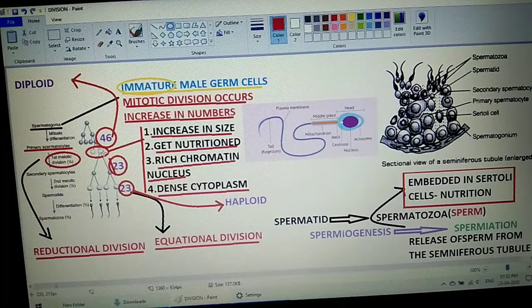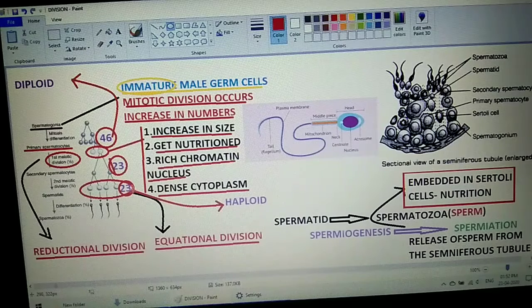Have a look. From one primary spermatocyte we have 4 spermatids. Now students, as it is an equational division, there is no reduction in the chromosomes. So in each one of the spermatids we have 23 chromosomes.